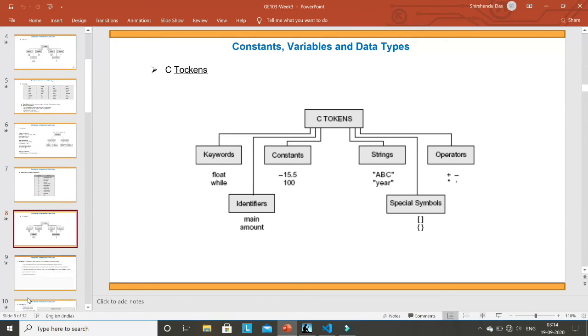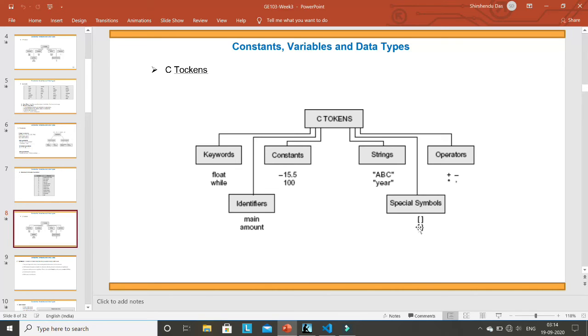Then let us go to the next. We are discussing tokens. For tokens, we have discussed keywords, identifiers, constants, and strings. Then you can go for operators and special symbols. There is nothing more to discuss about special symbols.